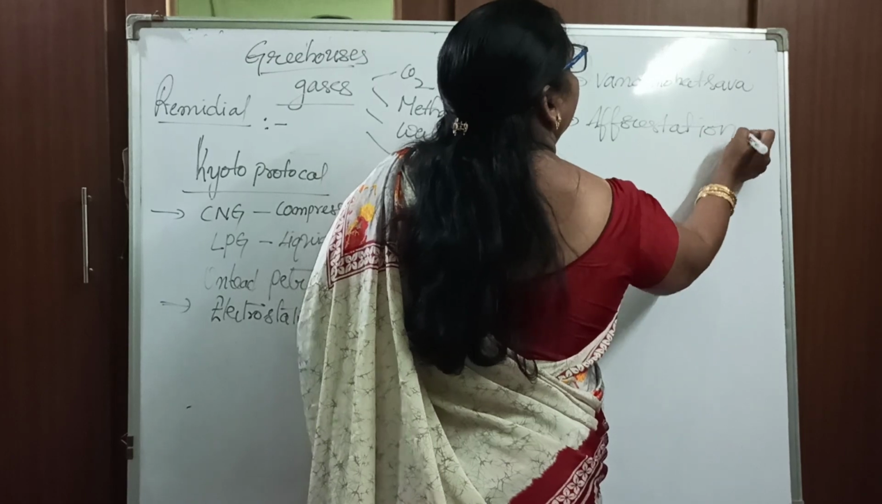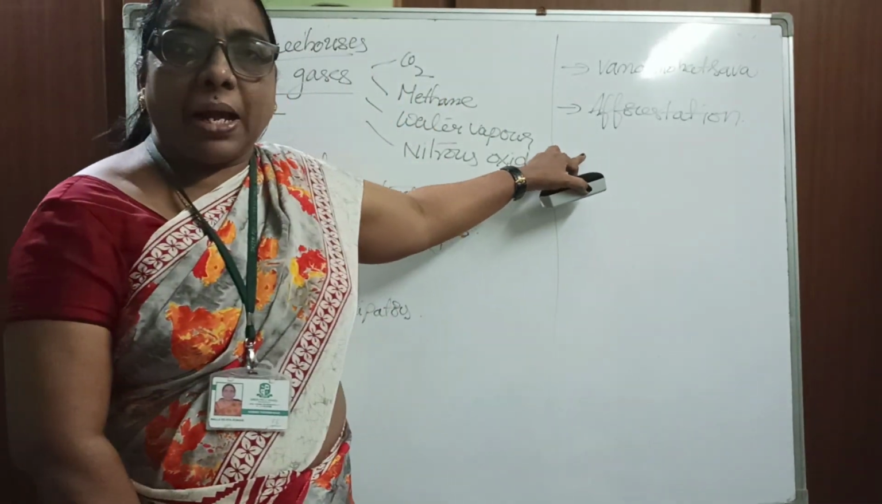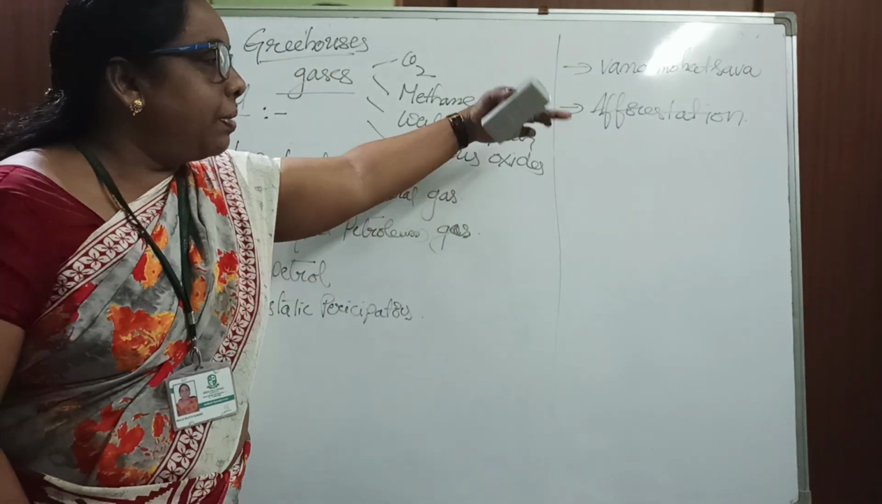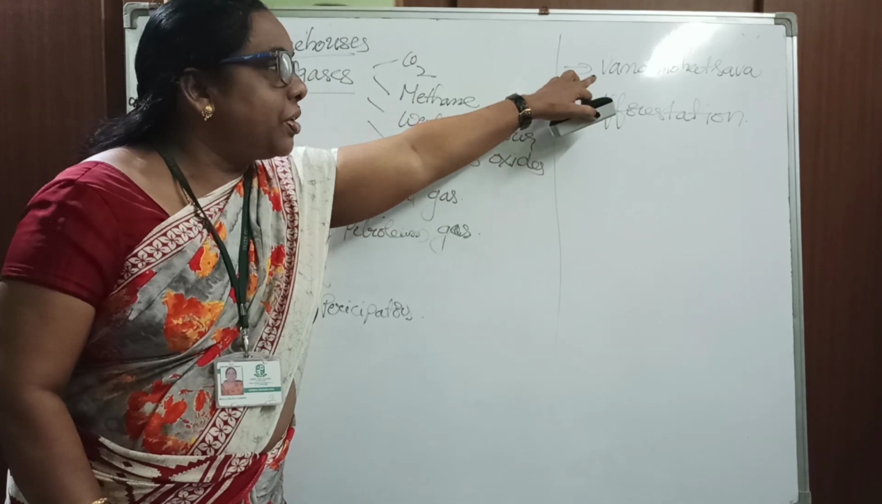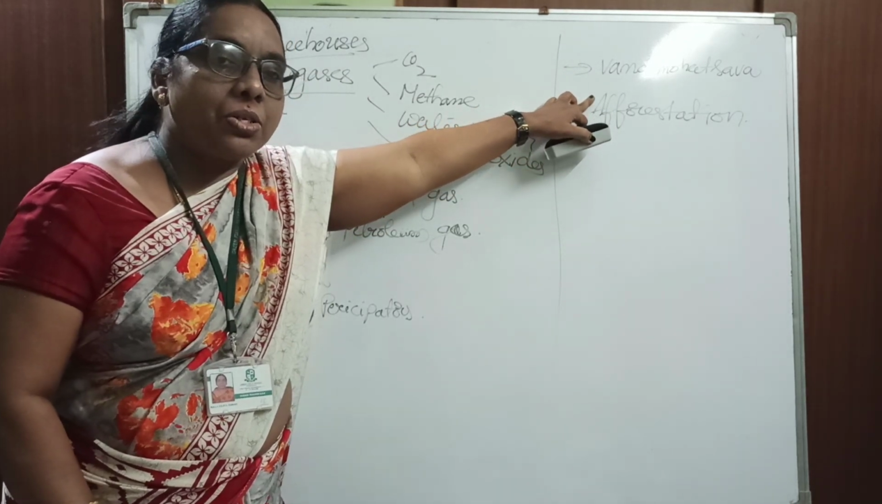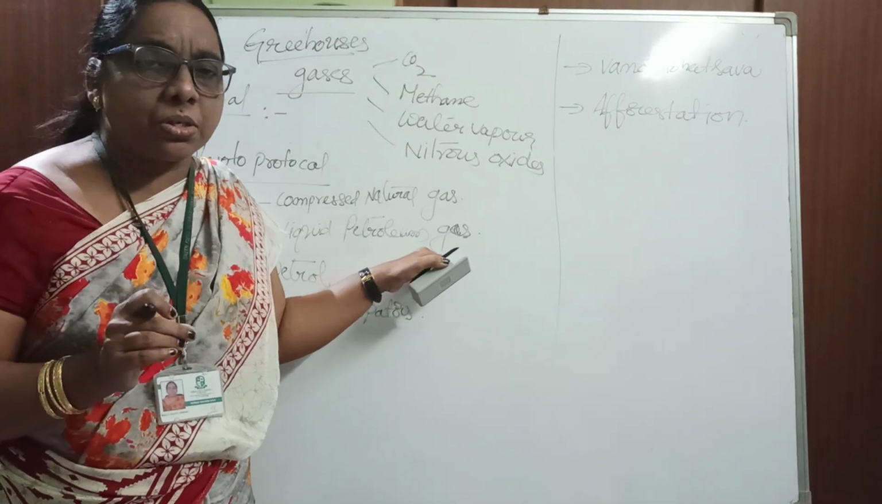Okay. Yes, the opposite word to deforestation. Deforestation is the cutting of plants, and afforestation means again growing the plants. That process we'll call afforestation. During the Vana Mahotsav program also, especially, we can introduce these particular programs in the schools.